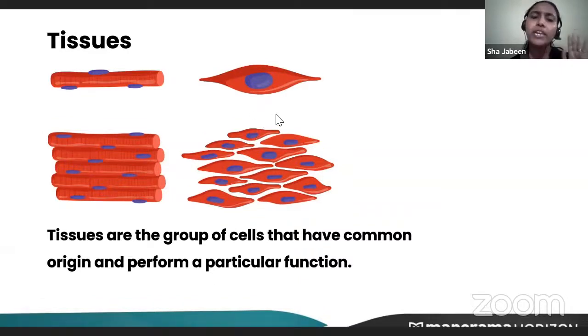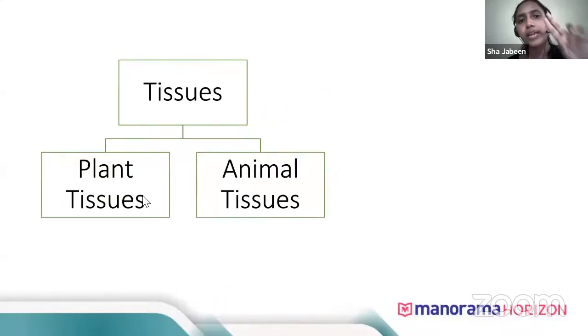Now, if we categorize broadly, how many types of tissues are there? Tell me in the broad category. Okay, in the broad category, there are only 2 types of tissues: one is plant tissue and the other is animal tissue. Both are entirely different in their structure, because plant tissues are formed from plant cells and animal tissues are formed from animal cells. So broadly, tissues are classified into plant tissues and animal tissues.